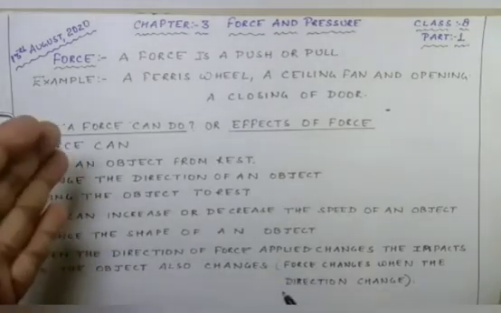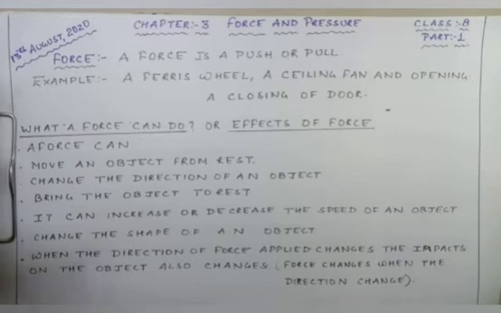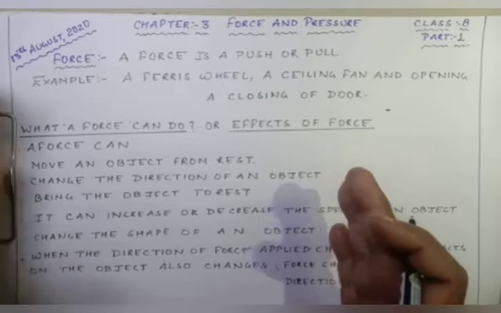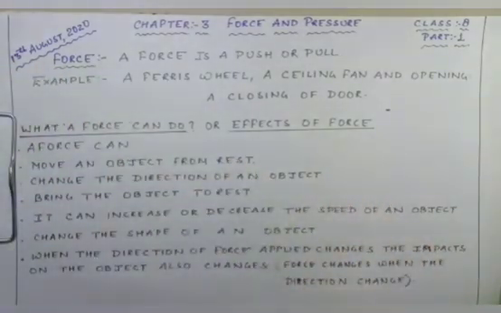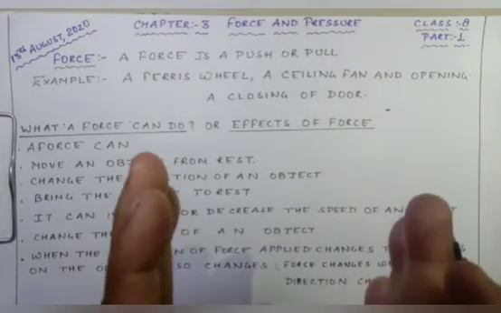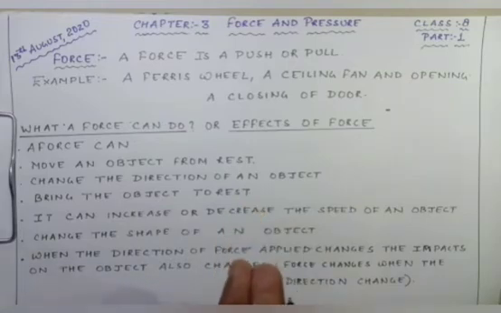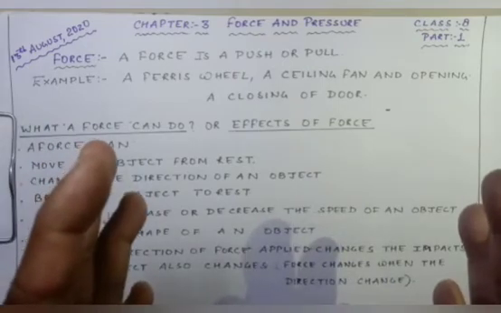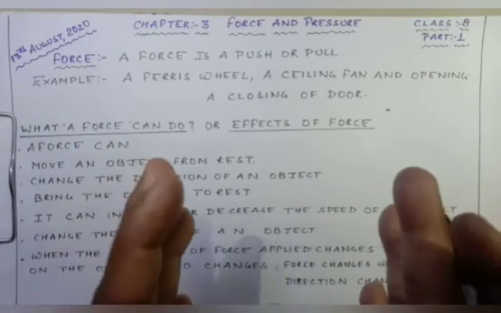If a ball is being hit by a batsman, the speed of that ball is very high. So when I place my hand, I can decrease the speed of the ball. Change the shape of an object. If I squeeze a ball, what will happen? Definitely it is going to change the shape of that ball. When I apply a force from both directions, you can notice that the shape of the ball changes.